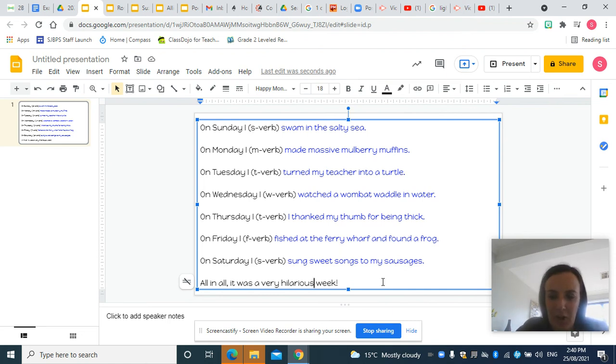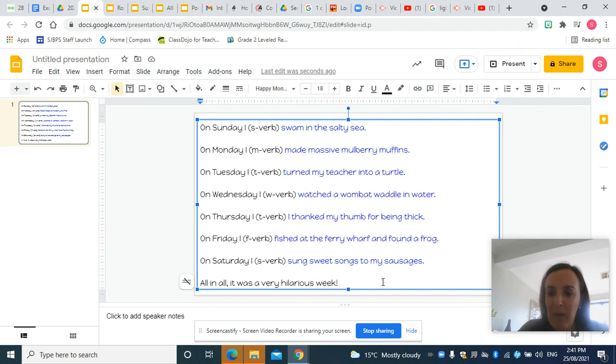Let me read it to you one more time, boys and girls. On Sunday, I swam in the salty sea. On Monday, I made massive mulberry muffins. On Tuesday, I turned my teacher into a turtle. On Wednesday, I watched a wombat waddle in water. On Thursday, I thanked my thumb for being thick. On Friday, I fished at the ferry wharf and found a frog. On Saturday, I sang sweet songs to my sausages. All in all, it was a very hilarious week.